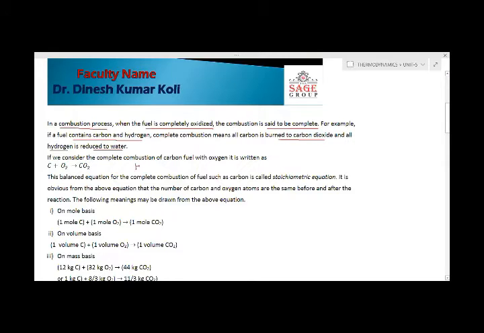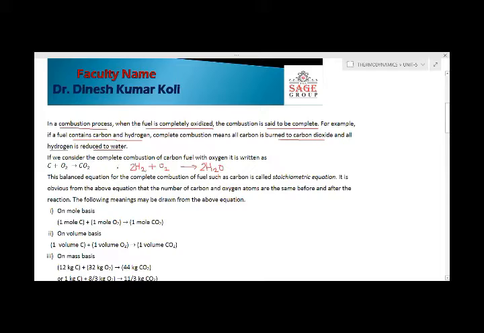Similarly, if hydrogen reacts with oxygen and forms H2O, we can balance it: 2H2 plus O2 gives 2H2O. Because the hydrogen gas combines with oxygen to form H2O, it is reduced to water.